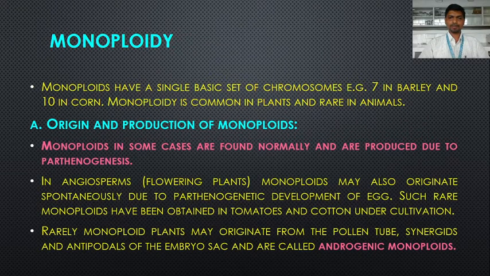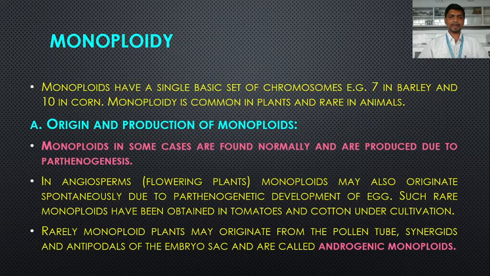In angiosperms, monoploids may also originate spontaneously due to parthenogenetic development of the egg cell. So instead of the fusion of egg cell and sperm cell, this egg cell directly develops into the zygote. Such rare monoploids have been obtained in tomatoes and cotton under cultivation.